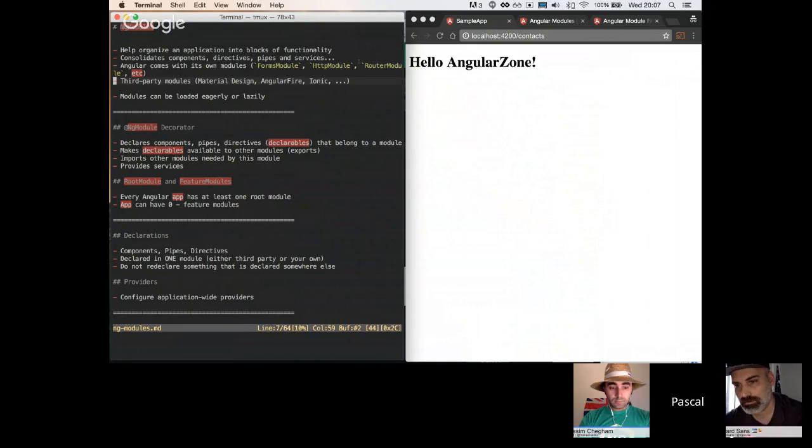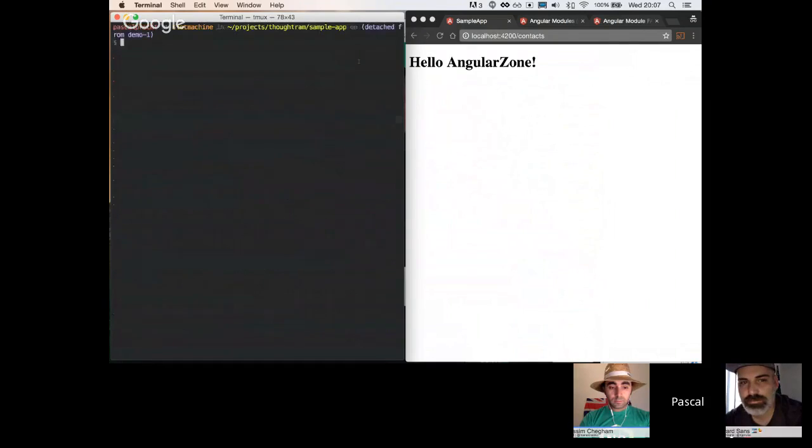And then also third-party libraries will introduce their own modules, right? So there's Material Design, an implementation in Angular 2 that comes with its own ngModule. There's AngularFire, there's Ionic, and I'm sure there are going to be a lot of other third-party Angular libraries and features that will introduce their own ngModules so that you can use them in your application in a very easy way. So I think we can just start off with something now.